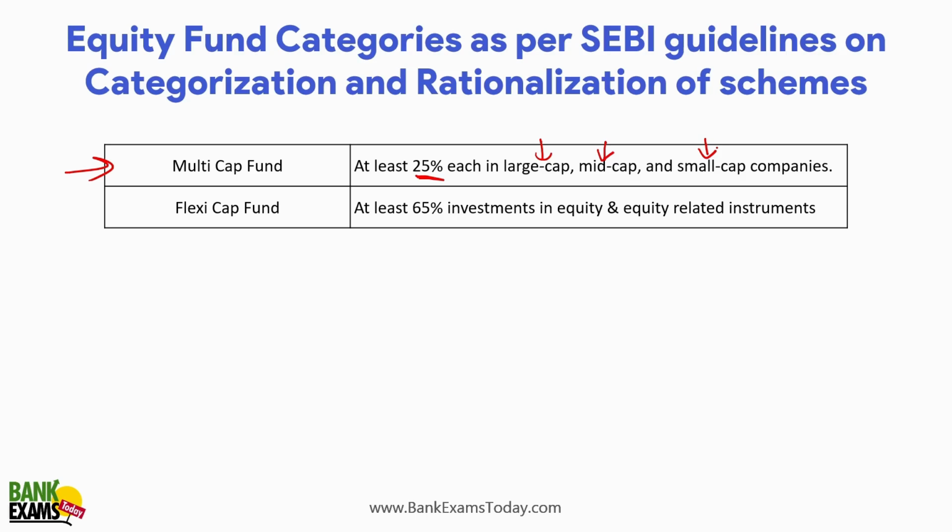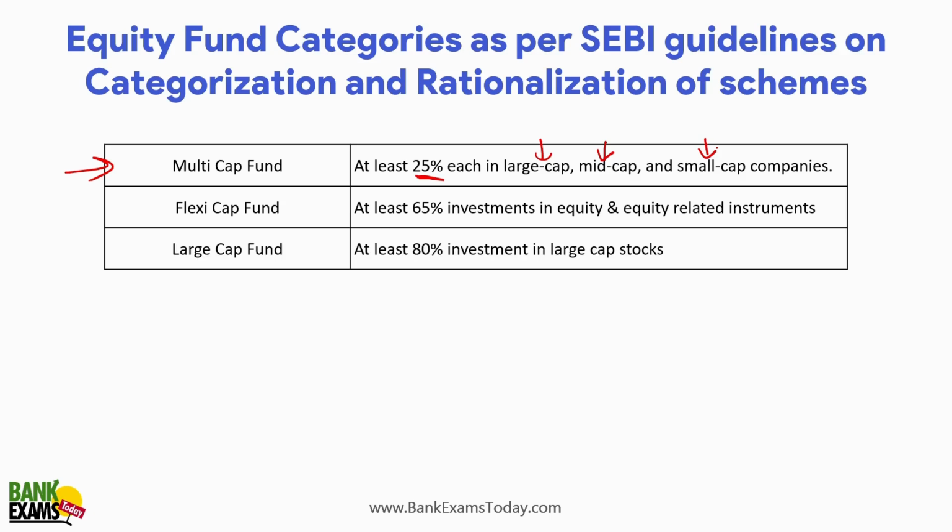Flexi cap fund. In this kind of fund, at least 65% of investment should be in equity or equity related instruments, in whichever kind of company he wants to invest. The fund manager can invest in large cap, mid cap or small cap companies, but at least 65% should be in equity. In case of large cap funds, at least 80% of the investment should be in large cap stocks.